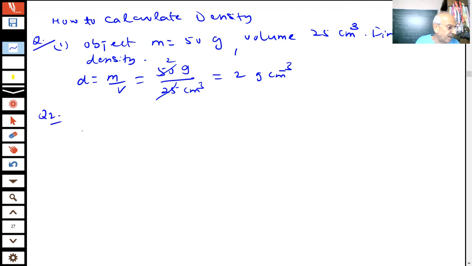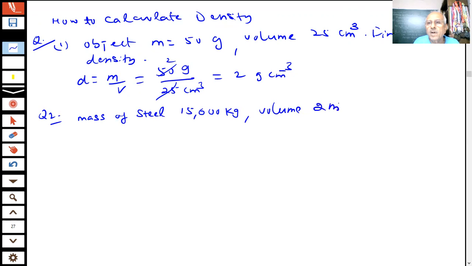Question 2, for example. Supposing the mass of steel is 15,600 kg, volume is 2 meter cube. You are given that there is a 2 meter cube of volume and the mass of steel is 15,600 kg.